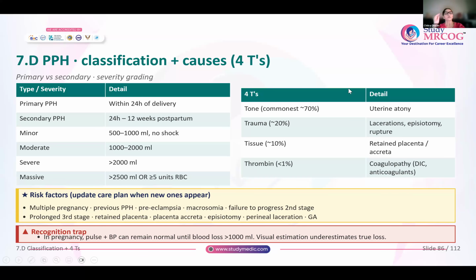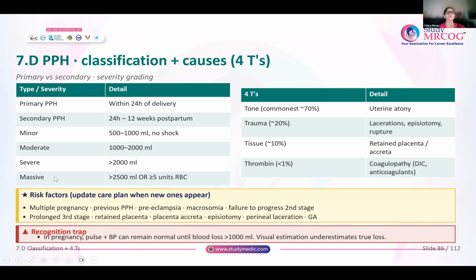Now coming to postpartum hemorrhage, you have to know the classification: primary, secondary, minor, moderate, severe, and massive. Within 24 hours, any postpartum hemorrhage that is there is called primary. If it occurs between 24 hours and 12 weeks postpartum, it is secondary PPH. If the blood loss is 500 to 1000 ml without any shock, it is minor. Moderate is a blood loss of 1000 to 2000 ml. Severe is more than 2000 ml.